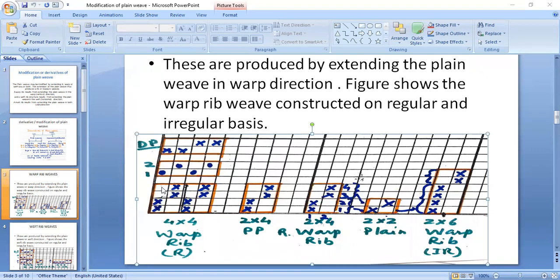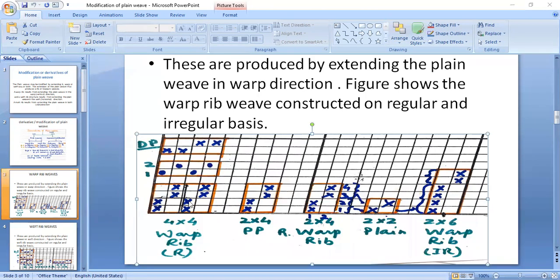So 2 cross, 2 blank, 2 blank, 2 cross, and again we are repeating the same here. The first end is passing through the first heald frame. The second end is different from the first, so it will require the next heald frame, the second heald frame. The third end is the same as the first, so it can be passed through the same heald frame. The fourth end is the same as the second, so it can be passed through the same heald frame, that is the second. So in this way, we can represent the draft.